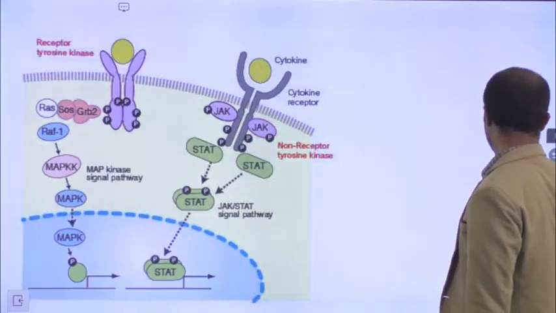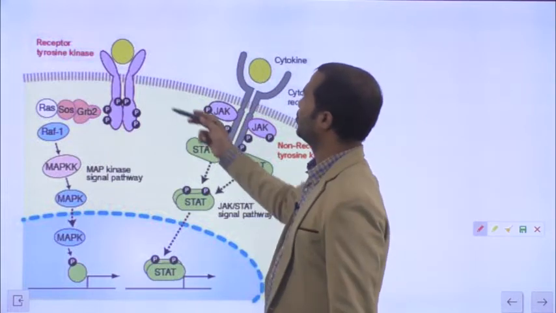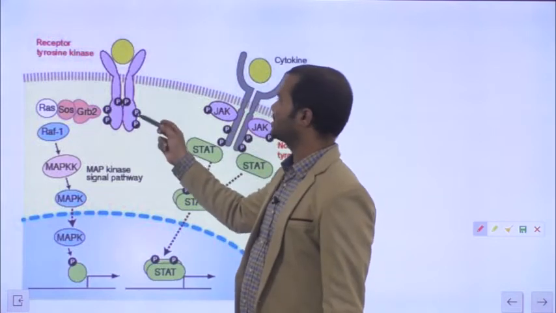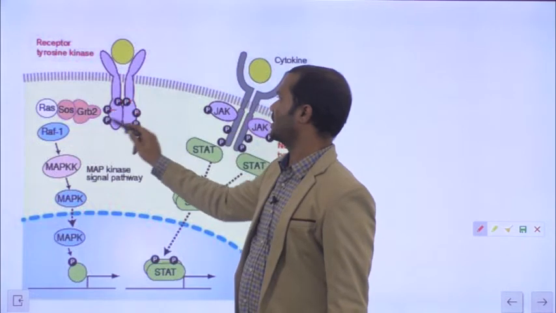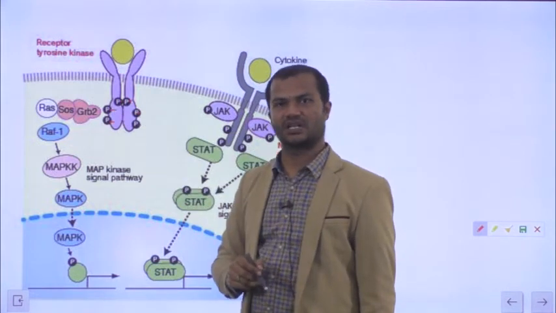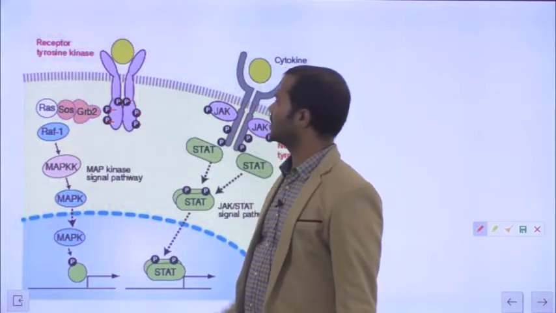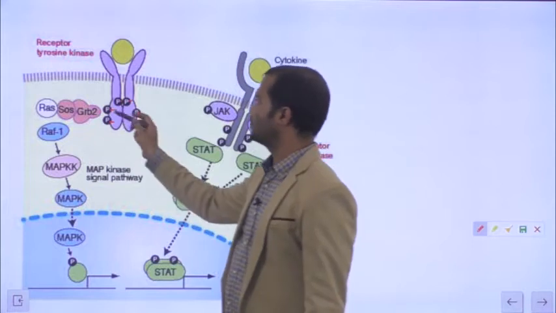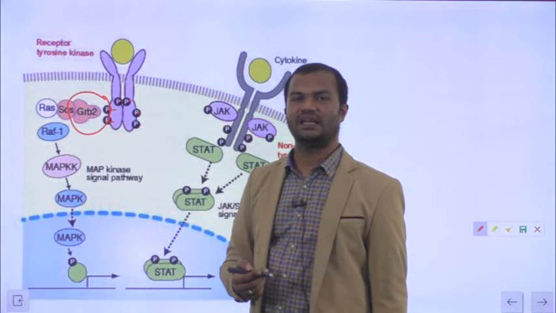So students, this is how a receptor tyrosine kinase operates. Once ligand binds, it leads to dimerization. Dimerization activates the kinase activity, thereby the receptor gets phosphorylated on several different positions. These phosphorylated tyrosines serve as docking sites for other proteins having SH2 domains. An example is GRB2, a signaling protein having an SH2 domain.